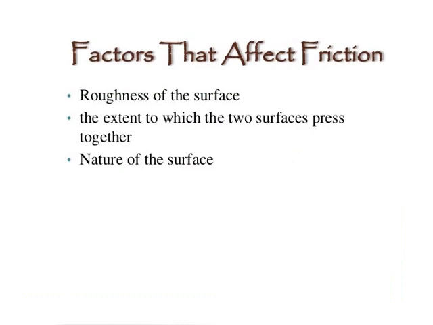Factors that affect friction. Roughness of the surface. The more rough the surface, the more will be the friction, because rough surfaces give better grip on each other. The extent to which the two surfaces press together. If the weight of a moving body is more, then friction will also be more. Nature of the surface. Dry surface have more friction, while wet surface have less friction. Clear?